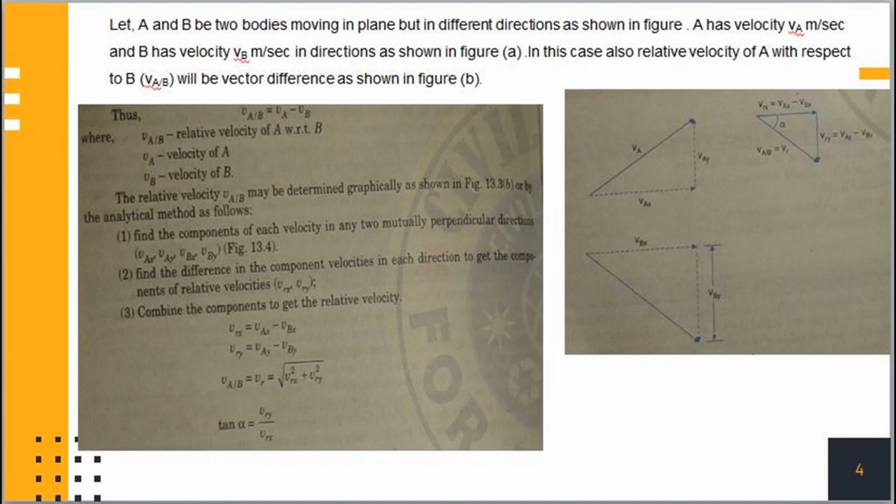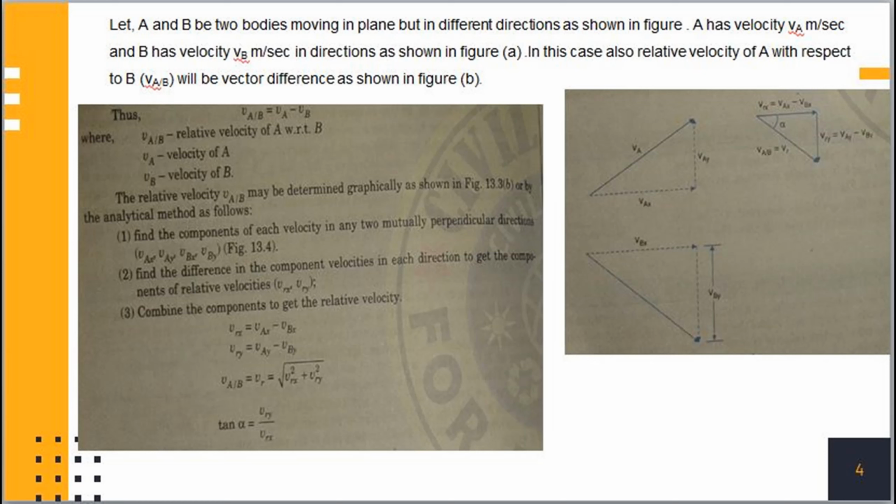Thus, V of AB, that is the relative velocity of A with respect to B, is equal to Va minus Vb, where V of AB is the relative velocity of A with respect to B, Va is the velocity of A and Vb is the velocity of B. The relative velocity, that is V of AB, may be determined graphically as shown in the figure or by the analytical method as follows.